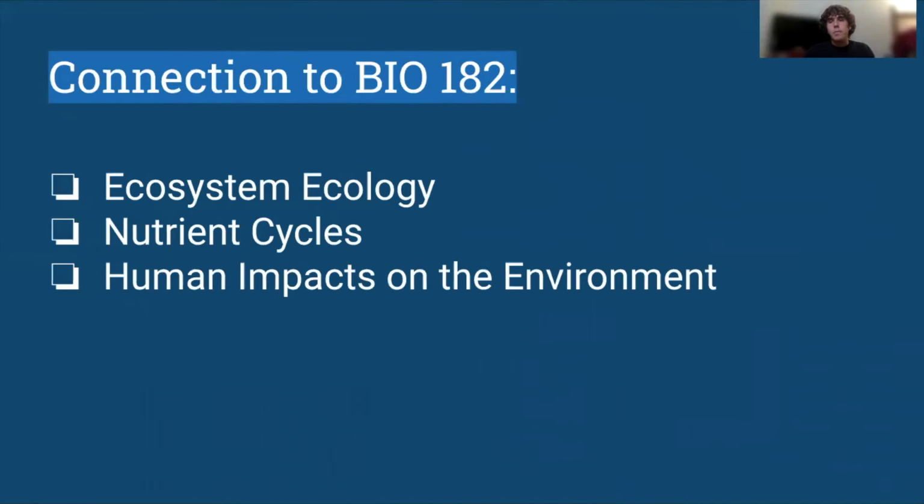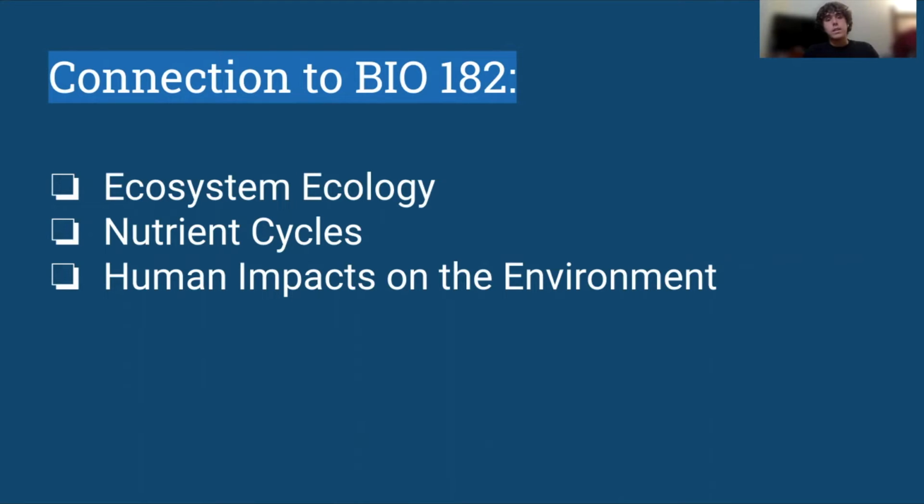emissions. Basically, this conversation connects to Bio 1 DD2 because ecosystem ecology is split into biotic and abiotic factors. Abiotic factors being the climate and carbon that is released to the atmosphere, and the biotic factors being the animals and vegetation that are affected by that climate and carbon emissions. It's also going to link to the nutrient cycles, specifically the carbon one, where carbon comes in through photosynthetic processes and is then released through cellular respiration within the ecosystem.